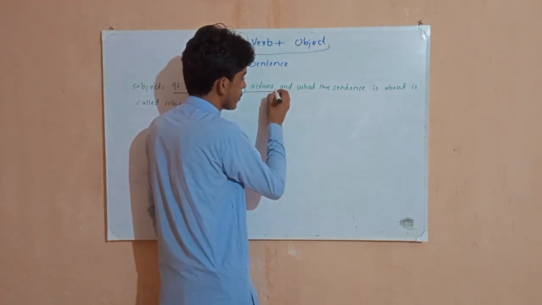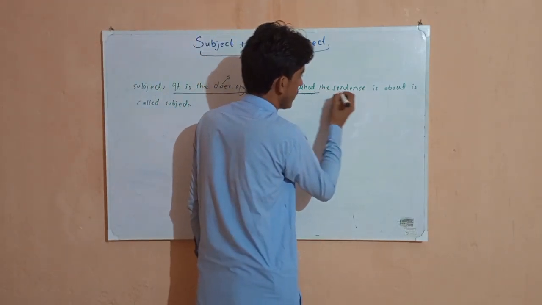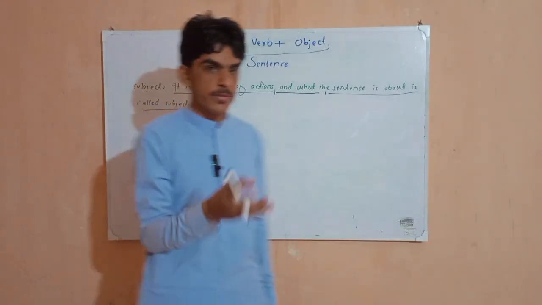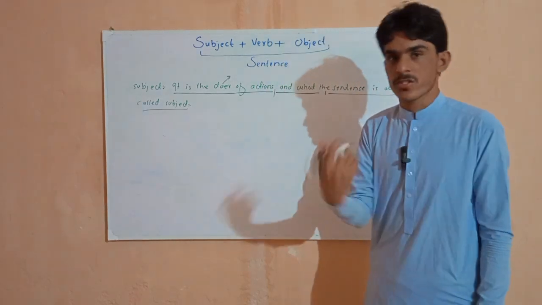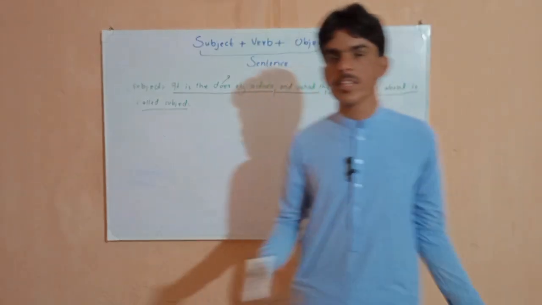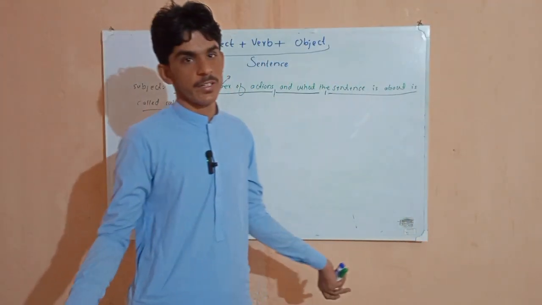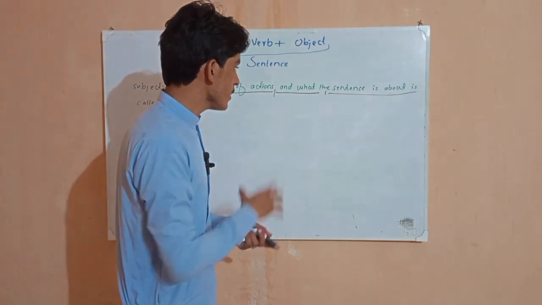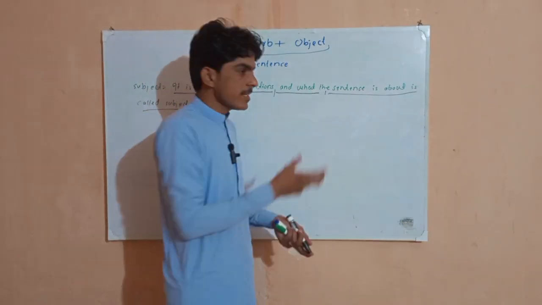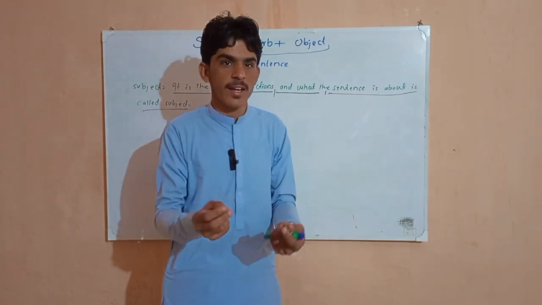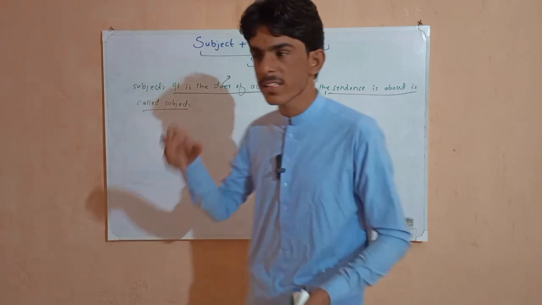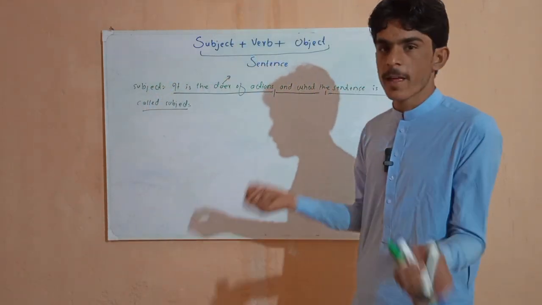Second, we call it what the sentence is about, which is called the subject. काम करने वाले को हम subject कहते हैं, but sometimes there is no work. So how will we know what our subject is? In that case we need to know what this sentence is about, किस चीज के बारे में है. हम किस चीज के बारे में बात कर रहे हैं, वो हो गया हमारा subject.